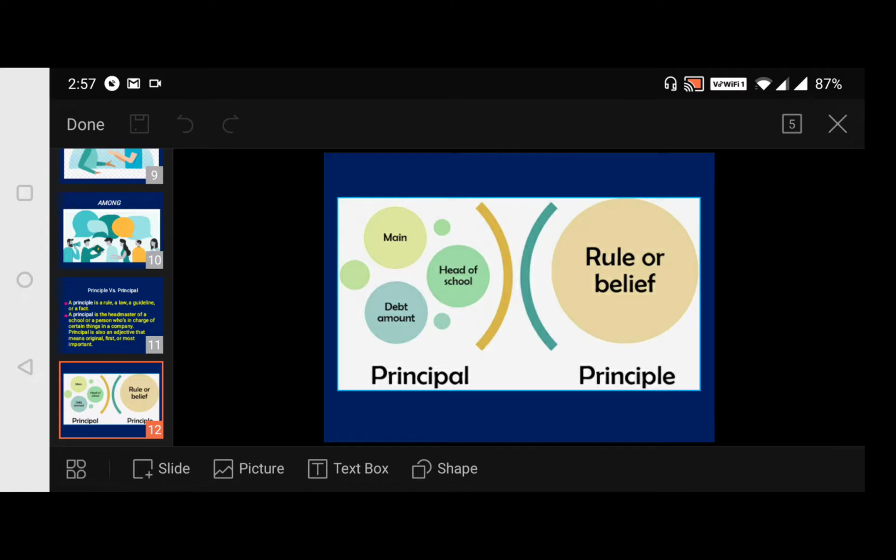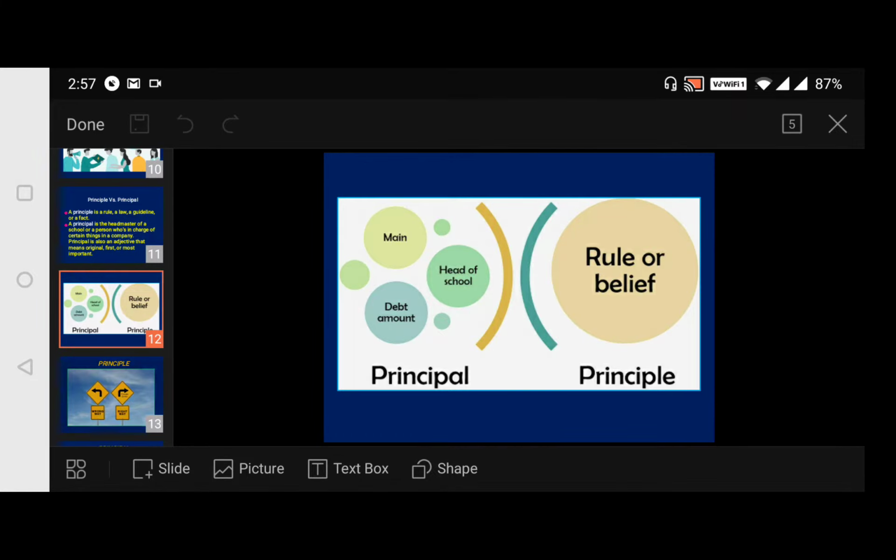Look here. So this is a principal. What does it mean? Head of school, or a debt amount even, isn't it? Principal amount we say. So there also you can use it, but the spelling you should be cautious about. And principle is a rule or a law or a belief. So this is the difference between principle and principal, though we pronounce them in a similar way. Now moving to our next slide.